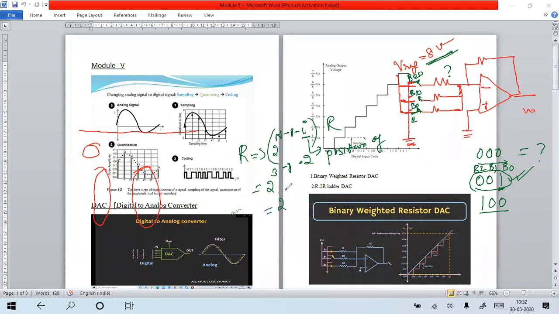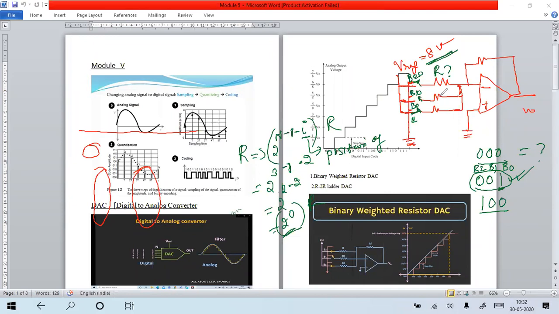2 to the power of 3 minus 1 means 2, 2 minus 2. That means 2 to the power of 0 into R. So the first resistor value is 2 to the power of 0 into R, and 2 to the power of 0 means 1. So the first value is scaled by 1. Okay, so this is R.